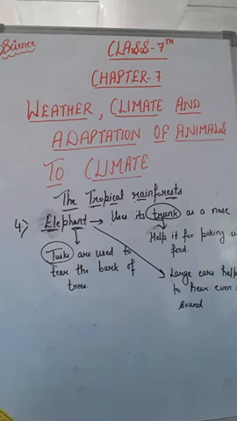So this is all about your chapter 7, that is weather, climate, and how animals adapted to the climate. And this is done with today's class, and we will continue in our next class.